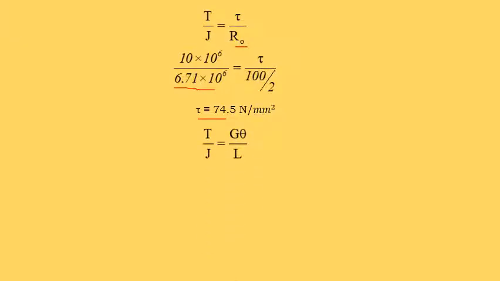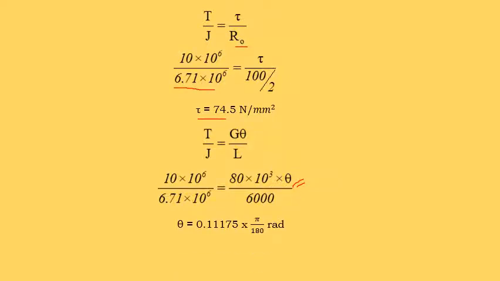Next, we are going to use another torsion equation, T by J equals G theta by L. In this equation, torque is 10 into 10 to the power of 6 and J is 6.71 into 10 to the power of 6. The G value is given as 80 into 10 to the power of 3. Theta is unknown and length is 6000 millimeter.